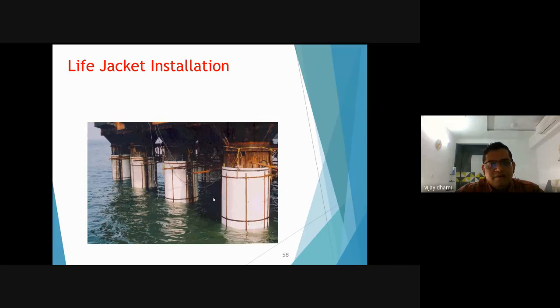This is also one technique to strengthen piers in sea structures. This is a jetty structure where there is a highly corrosive environment. In that kind of deteriorated RCC structure, the life jacket technique is used. These are large-size zinc anodes which prevent corrosion of reinforcement in the steel structures.